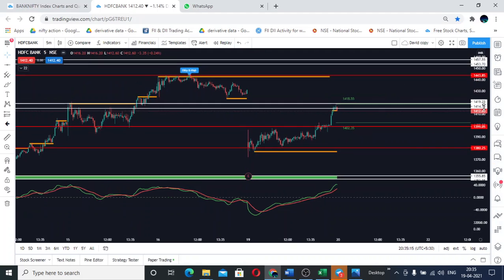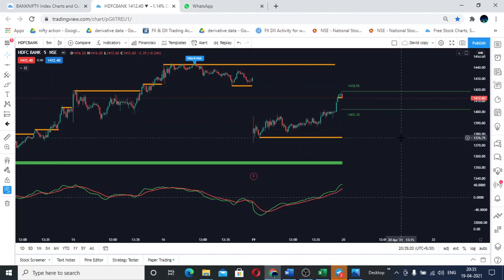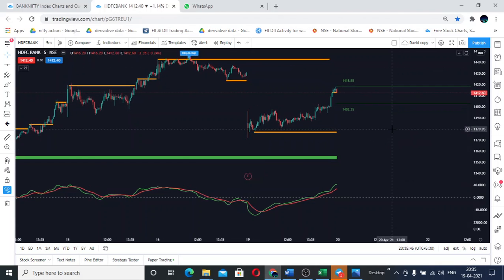And let's go to the HDFC. For HDFC, what I see here is if HDFC is able to open above 1418.55 paisa and or closes above that level, then the immediate resistance value is at 1425.65 paisa, and the target would be somewhere around 1442.45 paisa.